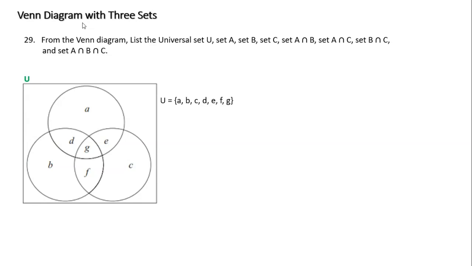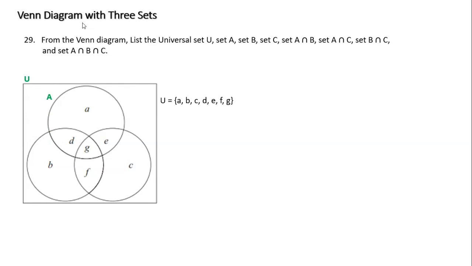So if I say that my universe is A, B, C, D, E, F, and G, this is what I'm looking at. Let's draw this list as a picture. My universe gathers all of the elements that I see, and these are A through G. So I can label these.